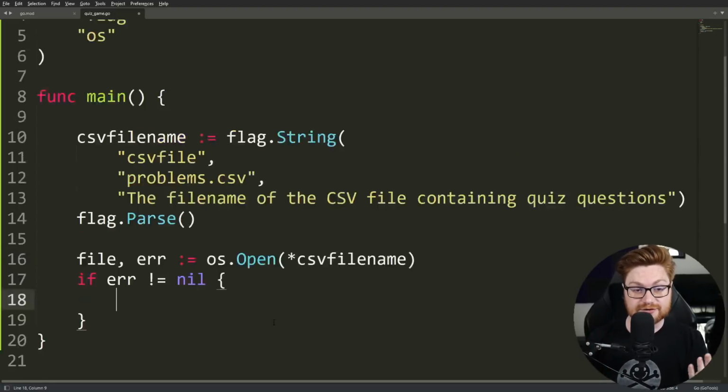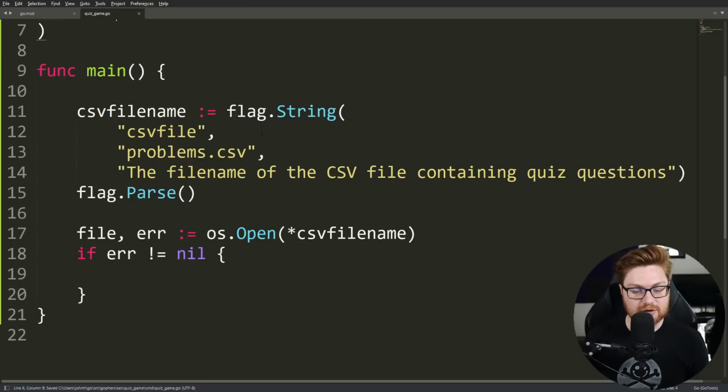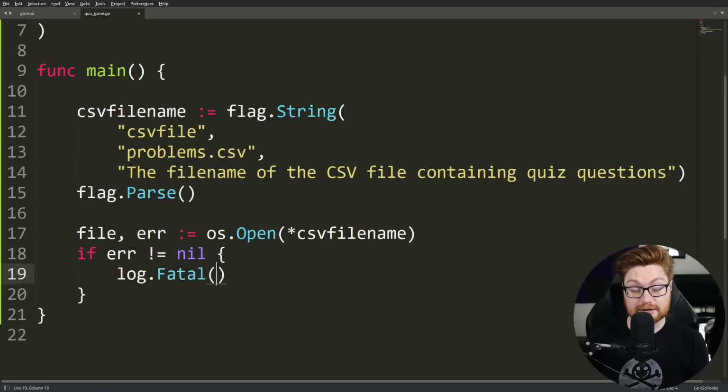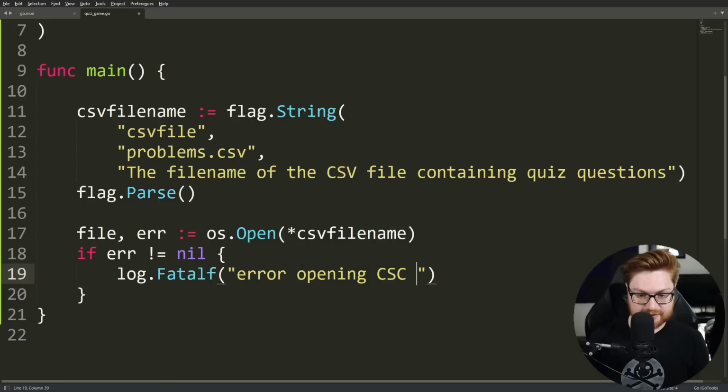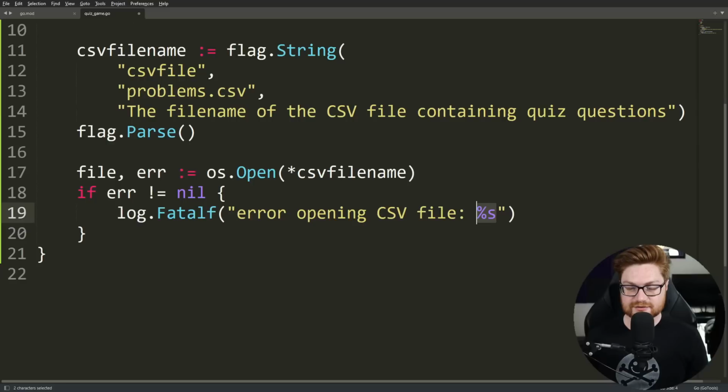We could throw a fatal error. So the way we could reference that is using another library called log, and that has one that we're able to go ahead and work with. Log.Fatal is a fine function when we want to say a message, hey, something went wrong, there's an error that we should display here, and then close the program and exit because there was a fatal issue. You could actually use Fatalf, I believe, to format this. And inside of the string quotes you pass as an argument here, you could say error opening CSV file, and then %s. That being a format specifier, and we can pass another argument in here for our error. Correct? Let's try it.